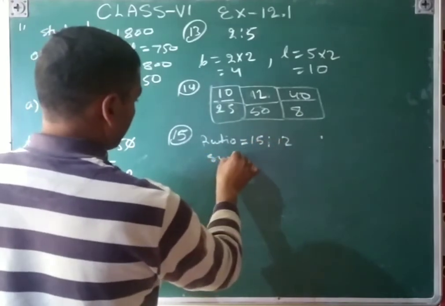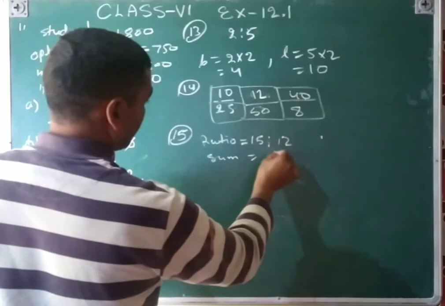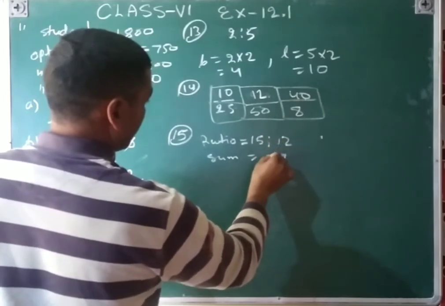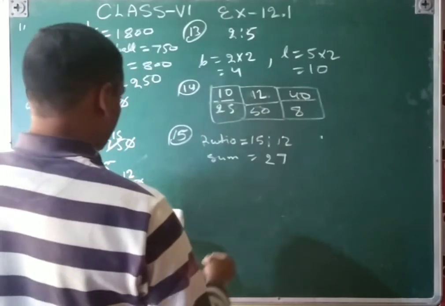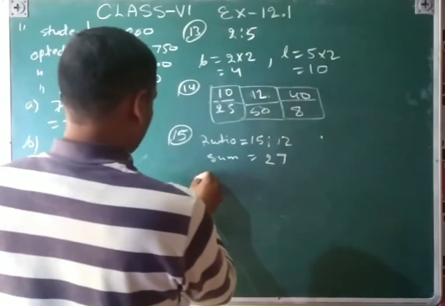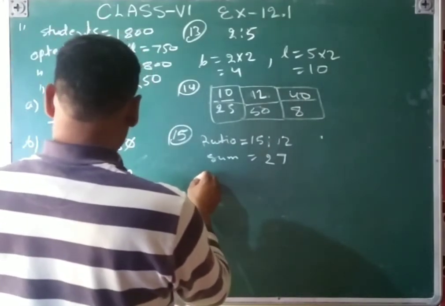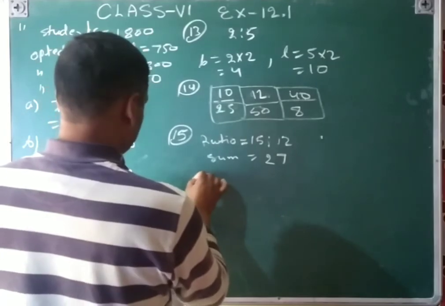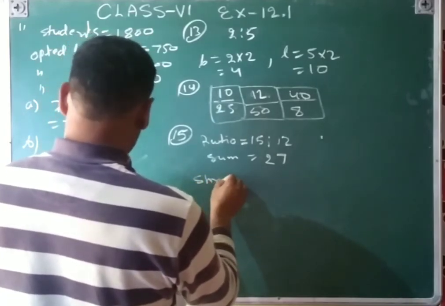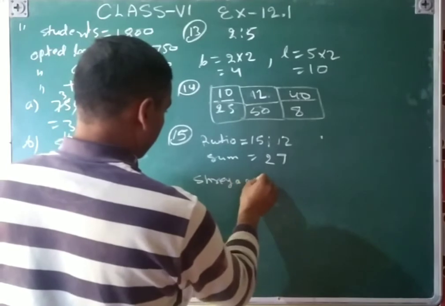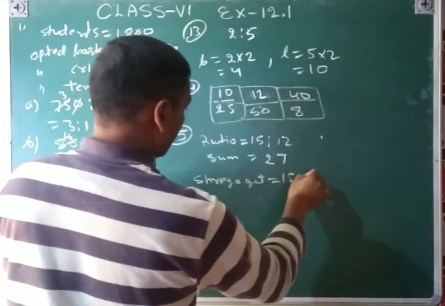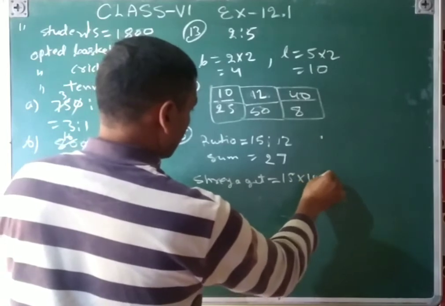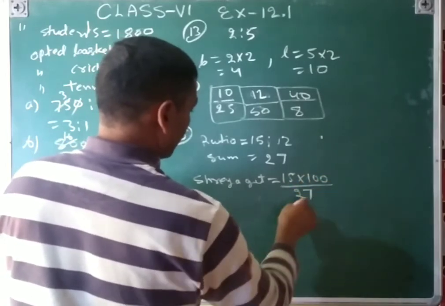So the sum is equal to 5 to 7 1 1 2 1 1 2. Now Shreya gets, Shreya's ratio is 15 into 36 upon 27.